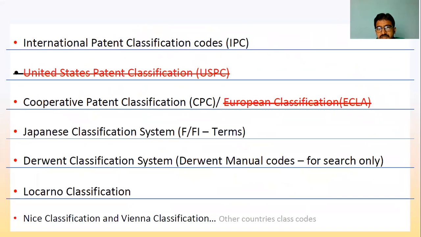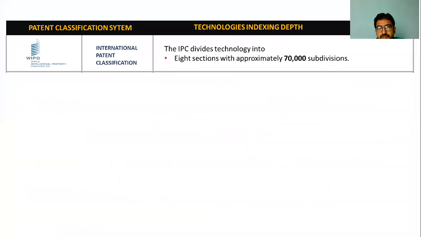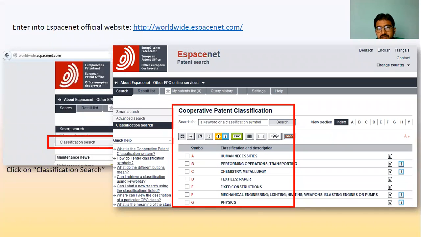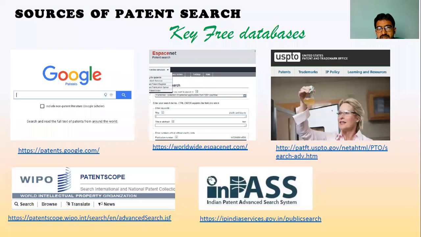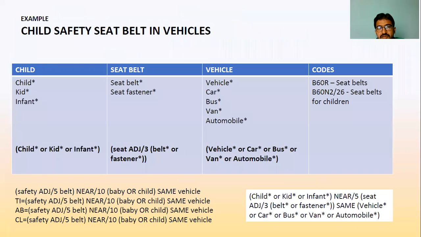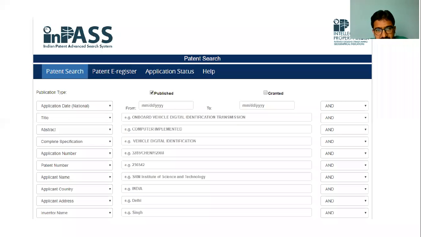We have 2 types of searches, keyword search and classification code search. We have already seen an example, and the open databases where we can search. We saw 5 different open databases like Google Patents, Espacenet, USPTO, WIPO PatentScope, and InPASS. And there are some paid ones. Paid is very costly, but it gives quality results. Those who are interested in commercialization should definitely search in the paid databases. We also saw one example with all 6 steps in conducting a patent search.